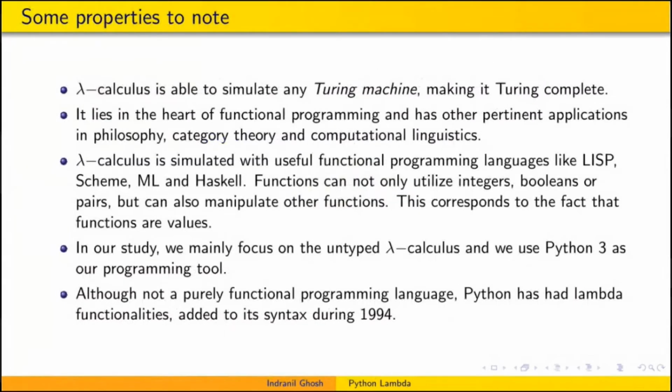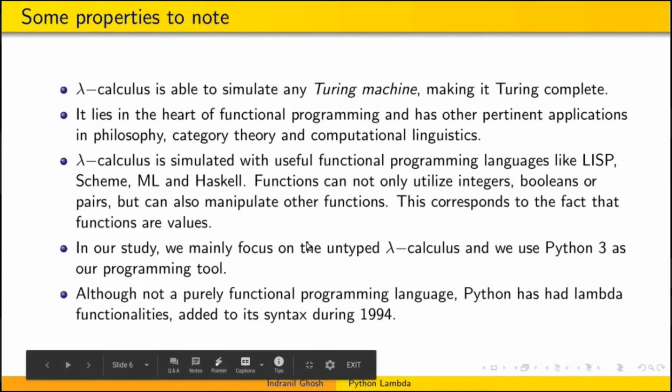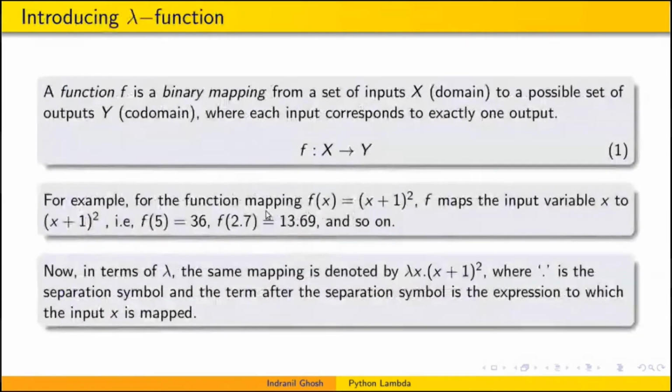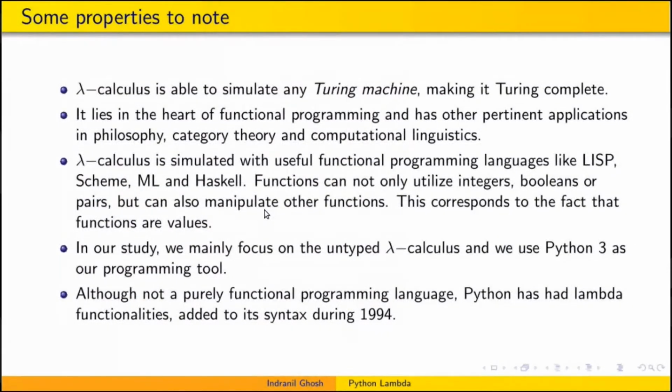Some notes to remember: Lambda Calculus is able to simulate any Turing machine, making it Turing complete. It lies in the heart of functional programming and has other pertinent applications in philosophy, category theory, or computational linguistics. Lambda Calculus is simulated in some functional programming languages like Lisp, Scheme, Meta Language, or Haskell. Lisp, Scheme, and Haskell are very popular, but some of you may have heard about Meta Language, ML.